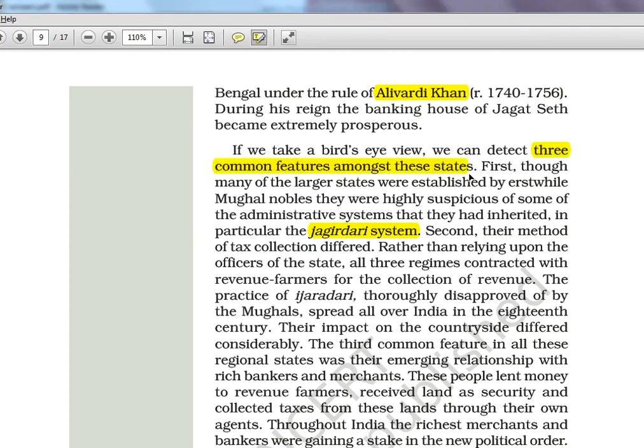First, though many of the last states were established by erstwhile Mughal nobles, they were highly suspicious of some of the administrative system that they had inherited, in particular Rajas. So again, same thing, that land grant was given and they became powerful. All the three places it's common.